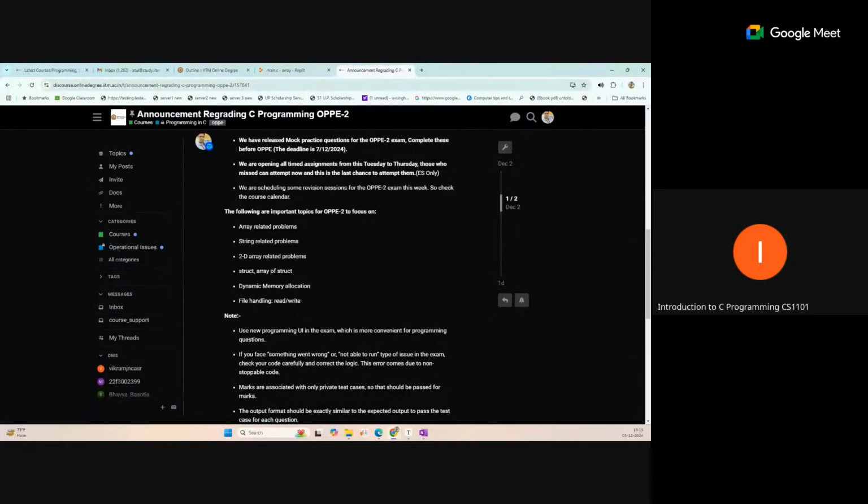It will be the same as no. So as I mentioned, the topics are also moved to a higher level. Those topics are not at the same level as only conditional operators or simple things. Now the topics are array, dynamic memory allocation, file, definitely. So you will feel some higher level, not the same level where you only solve conditional statement based questions or only loop based questions.